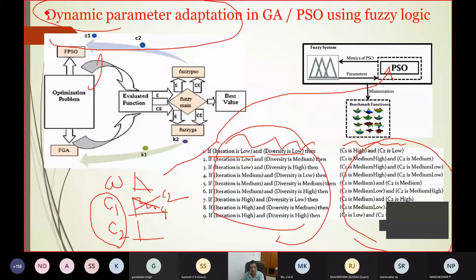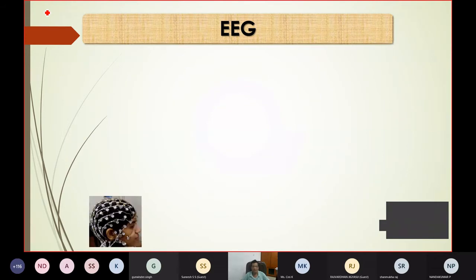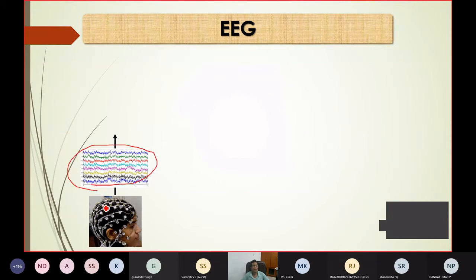Now I am coming to one of the problems we solved, which is epileptic seizure detection. Forget about whether you know epileptic seizure or not. I will make it very simple from a signal processing view. We obtained the signals from the brain. These are the signals of the brain, obtained by putting various electrodes on the brain.